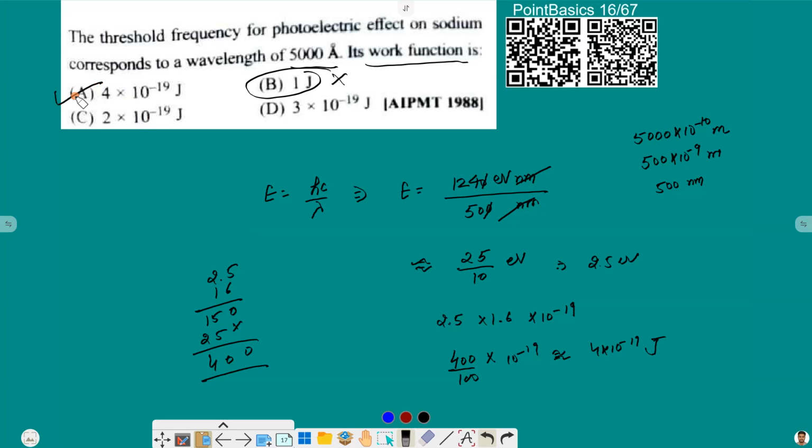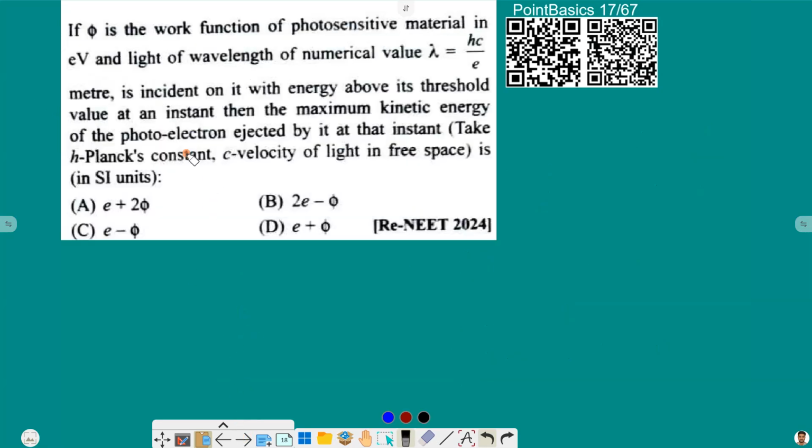Now let us move ahead to the next one. If phi is the work function of a photosensitive material in electron volt, and light of wavelength of numerical value lambda equal to hc by E meter is incident on it, with energy above its threshold value at that instant, then what is the maximum kinetic energy of the photoelectron emitted at that instant?